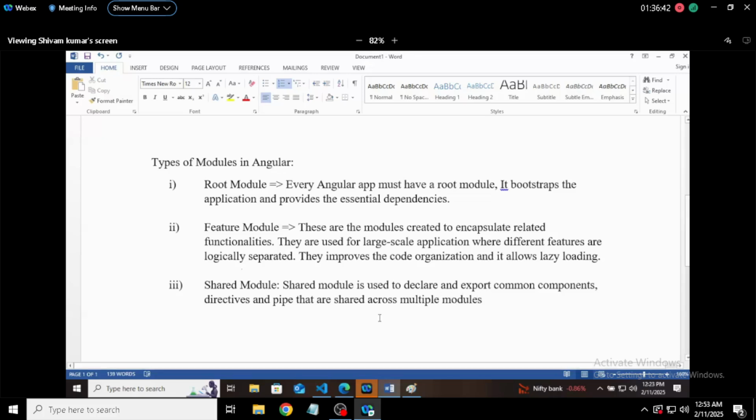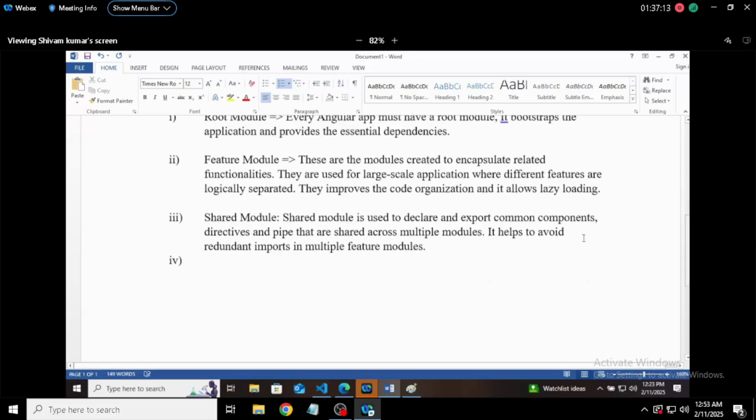Shared module means if you are exporting pipes, now don't ask me what is pipe, what is directive, and what is component. We have discussed all these three. So if you are declaring and exporting these things, at that time shared module will come into action. It helps to avoid redundant imports in multiple feature modules. Redundant means if something is coming multiple times, duplicacy.